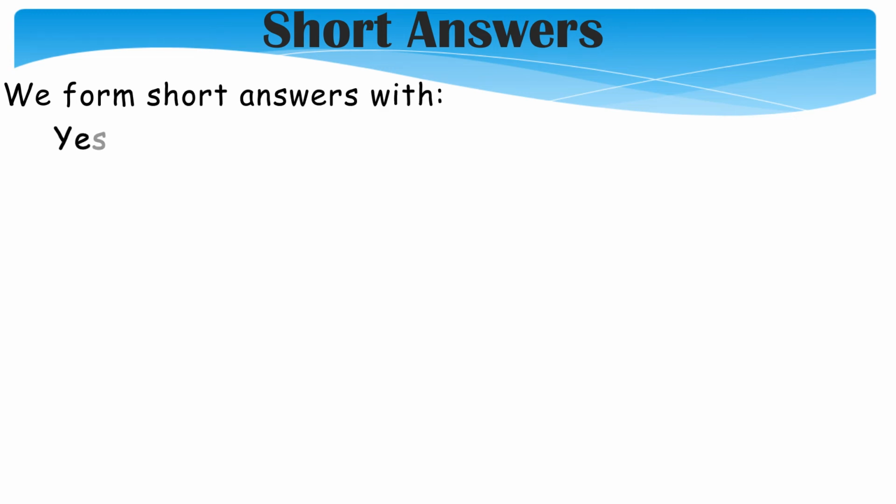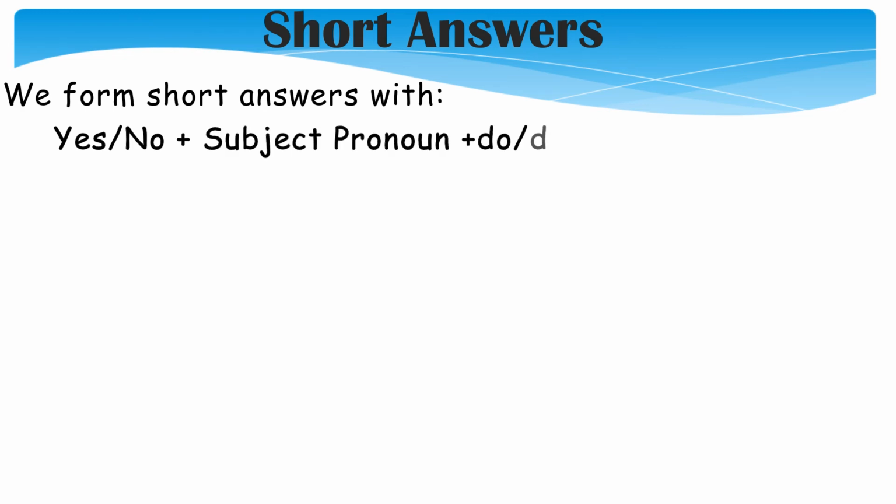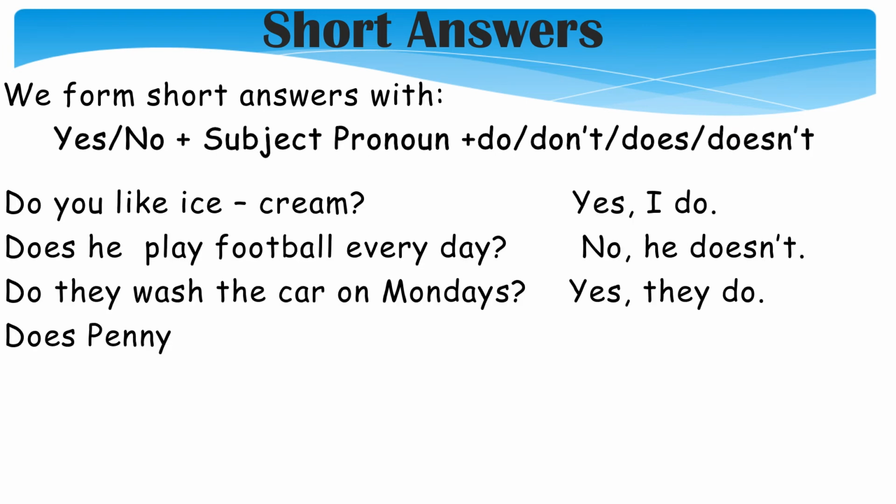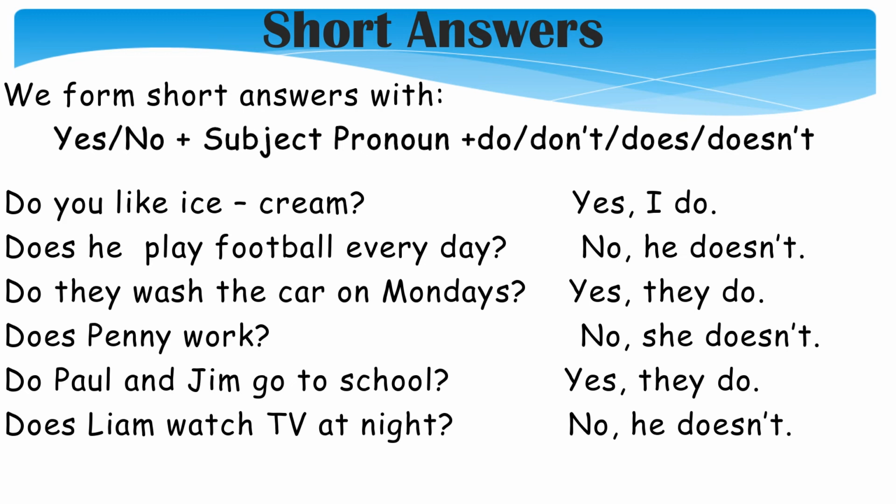If it is negative, you say no plus subject pronoun plus don't or doesn't. Look at the situations and repeat after me. Do you like ice cream? Yes, I do. Here, it means you like the ice cream.